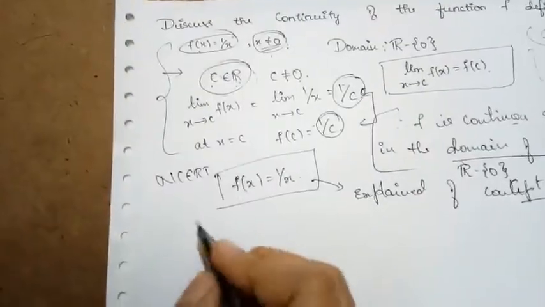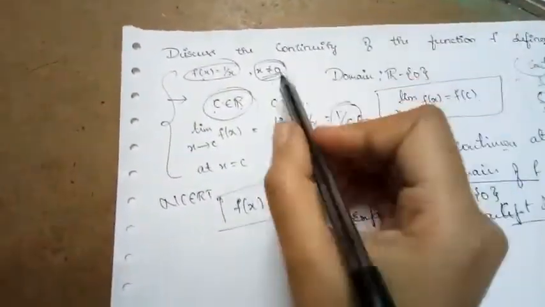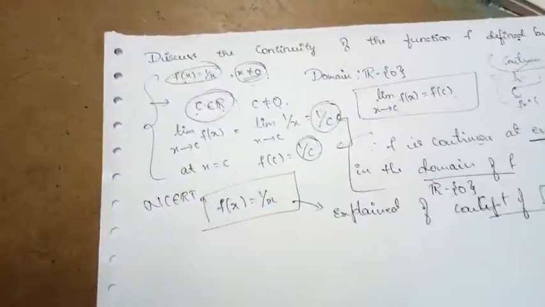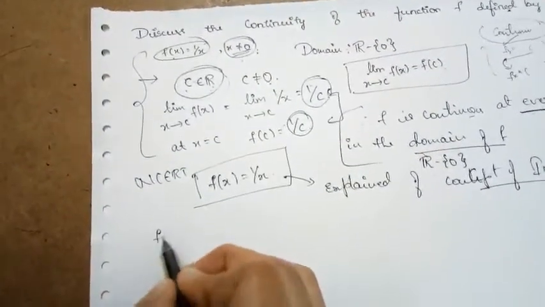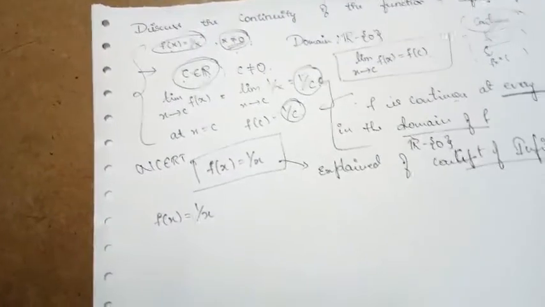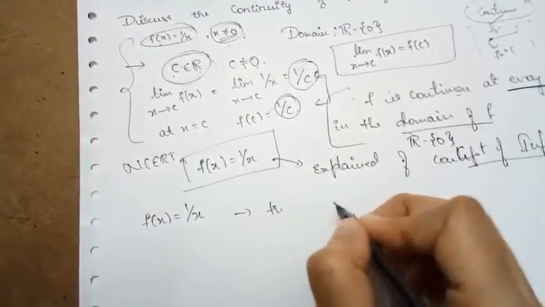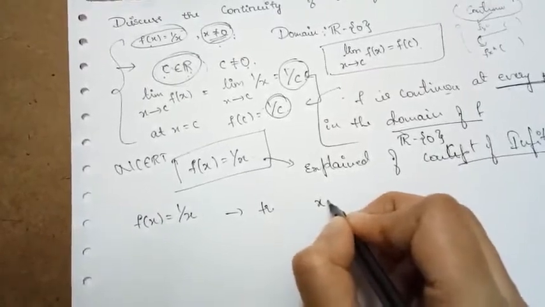The function in the question is defined except at x is equal to 0. Suppose I consider the function f of x is equal to 1 by x and try to get the value of the function as it approaches 0.